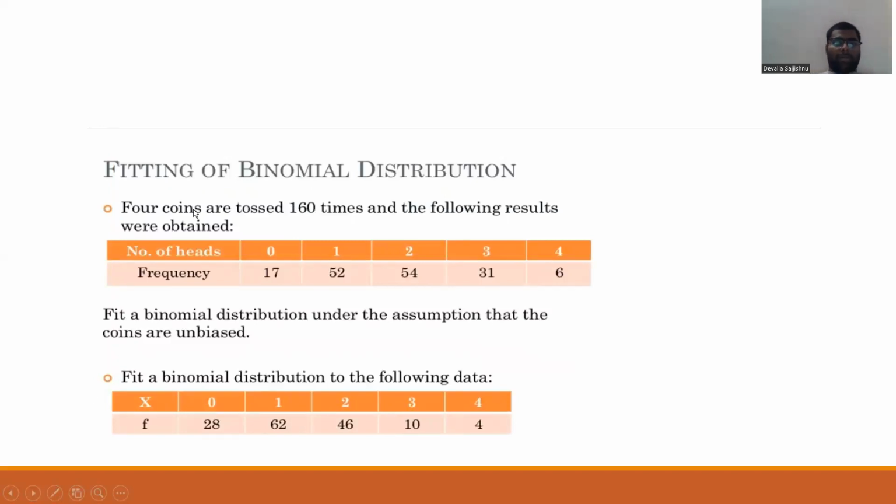Fitting of binomial distribution: 4 coins are tossed 160 times and the following results were obtained. Number of heads 0, 1, 2, 3, 4, with frequencies 17, 52, 54, 31, 6.